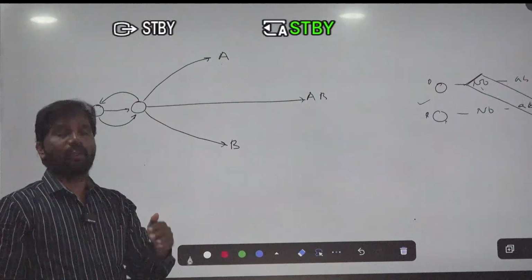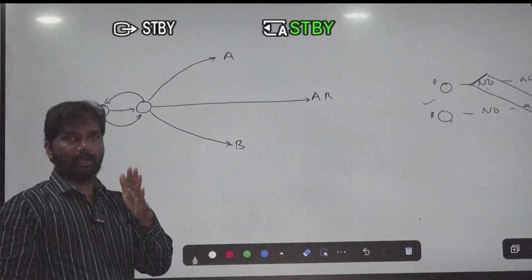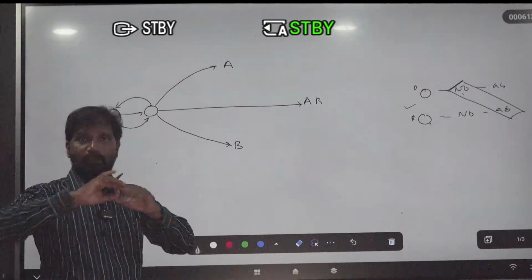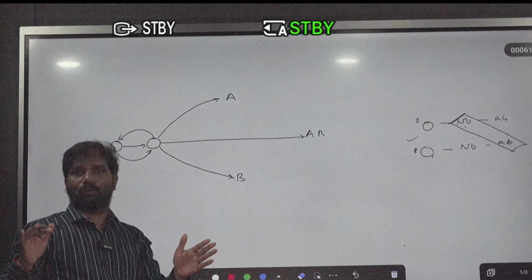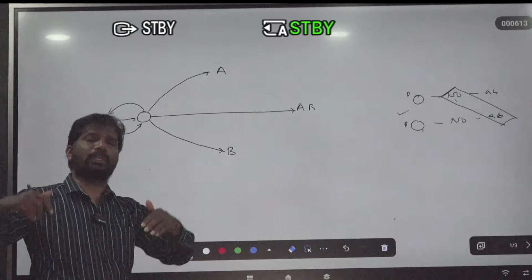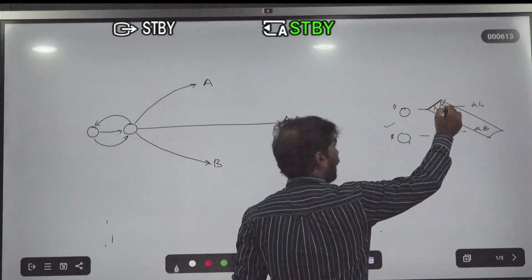Why can you say that O is the universal donor? Because the O blood group person does not have any antigen. So that's why the O person is suitable to give blood to any type of blood group, because of the absence of antigens.